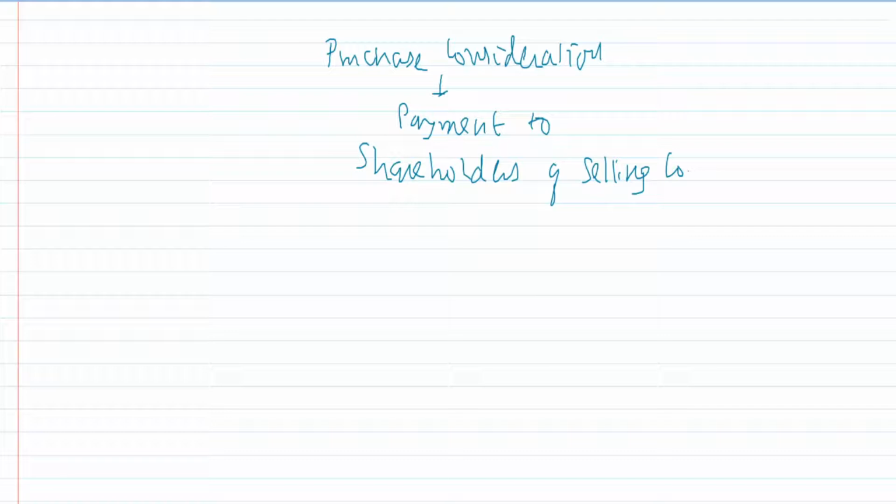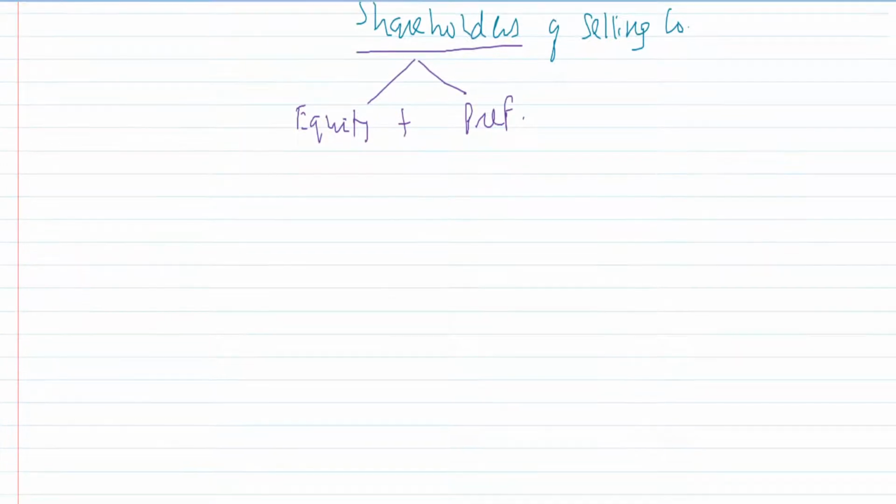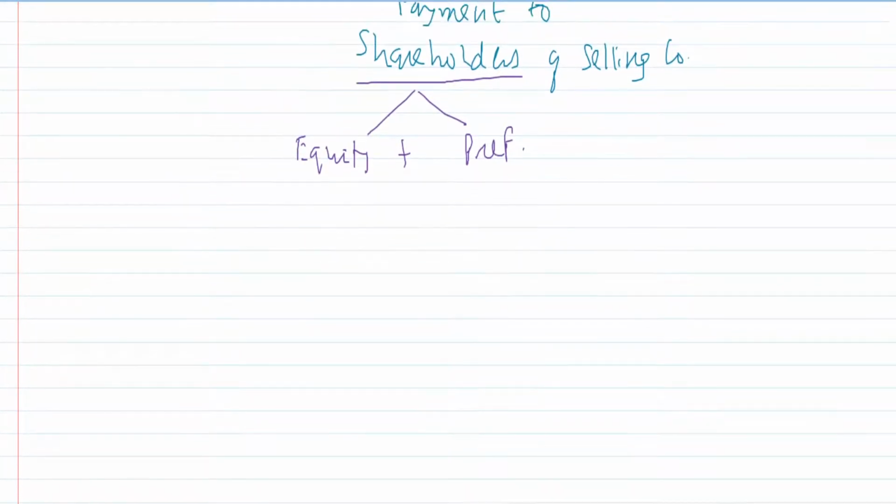AS 14 says that whatever you are paying to the shareholders of the selling company is purchase consideration. They have used the word shareholders, so it includes both equity as well as the preference shareholders. So whatever you are paying to equity shareholders, whatever you are paying to preference shareholders, that will be considered to be the purchase consideration.